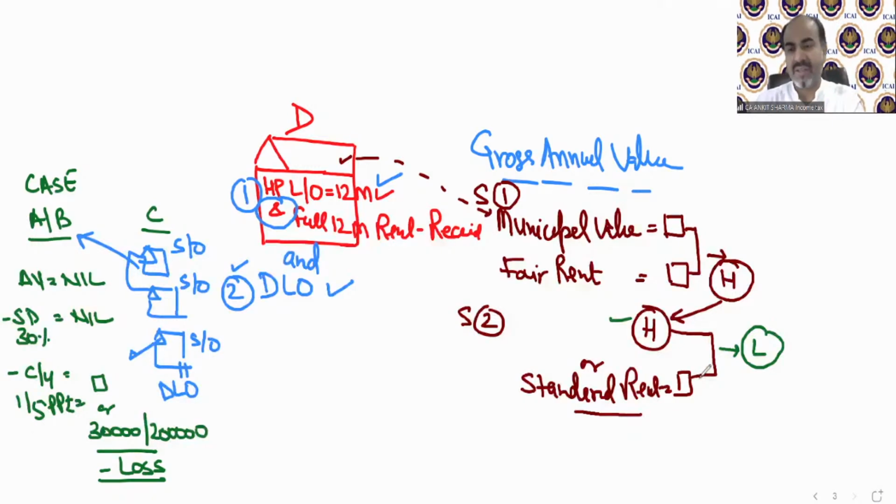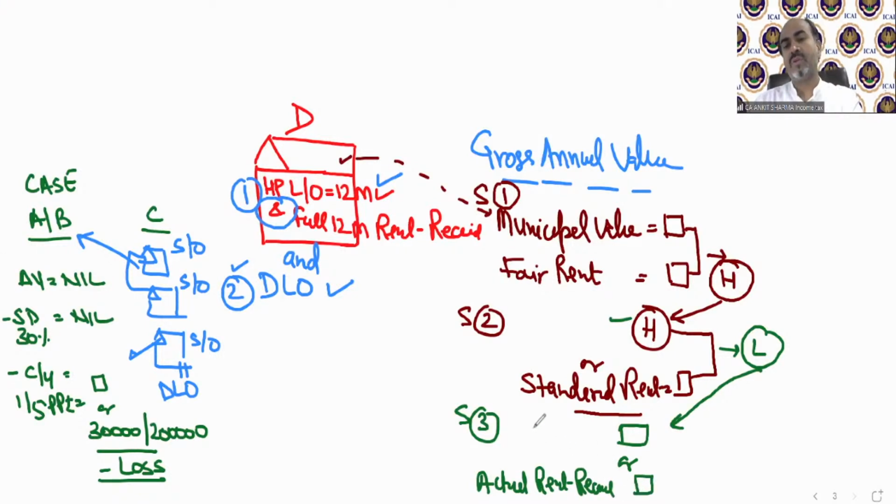Have patience. So now the last step, step number 3, to find the gross annual value is this. This lower value now needs to be compared with another value that is called actual rent received. In our case D, we just discussed that those cases fall where the property is let out for 12 months and rent is received in full.